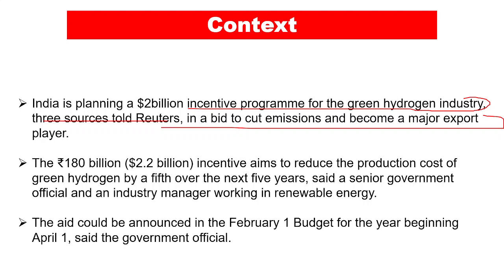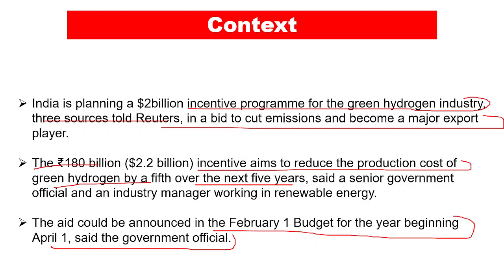Now the 180 billion rupees, or $2.2 billion, incentive aims to reduce the production cost of the green hydrogen by a fifth over the next 5 years, and that is why basically the incentives are being given. The aid could be announced in the February 1 budget for the year beginning April 1, said the government official, right? So this is basically the context of this particular newspaper article.